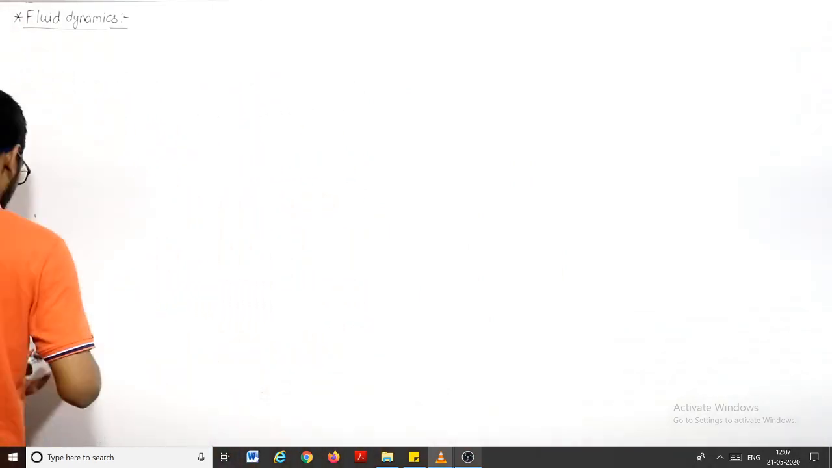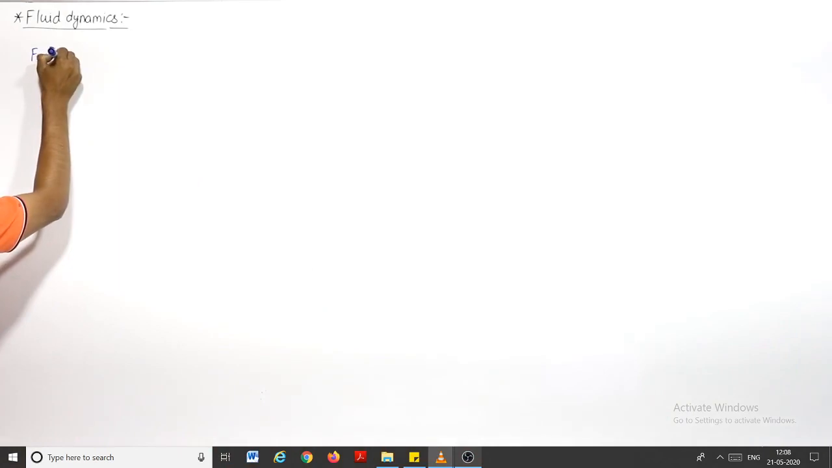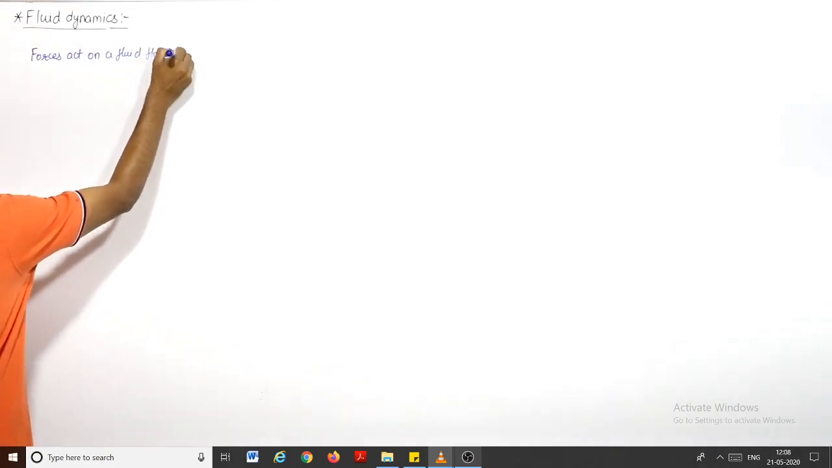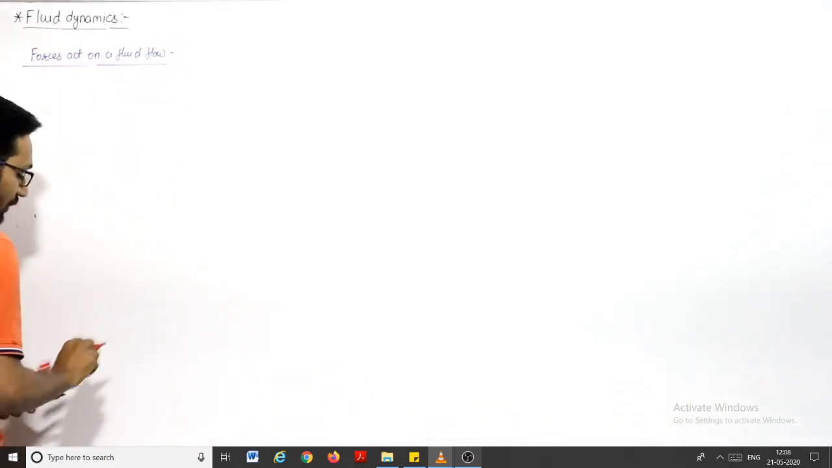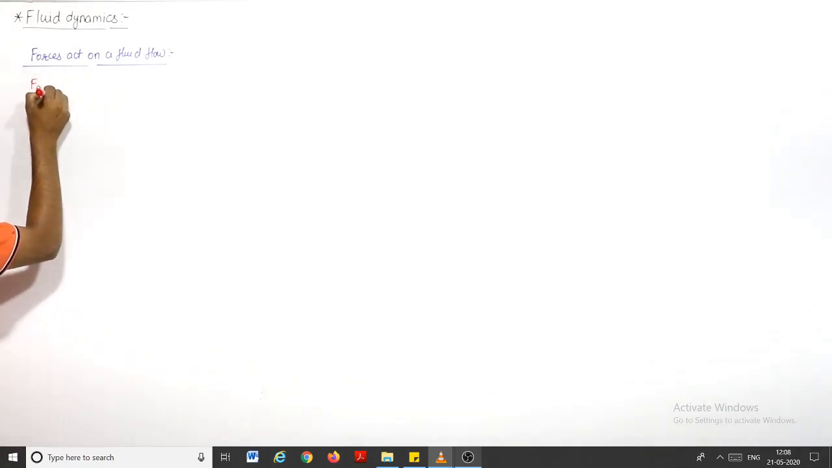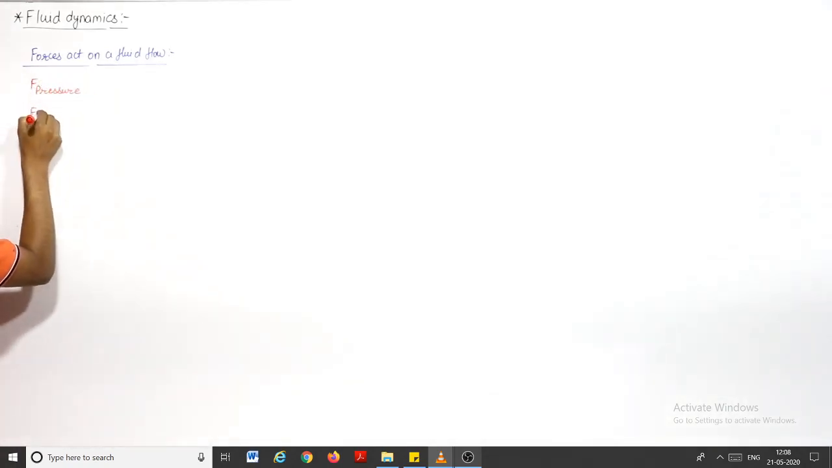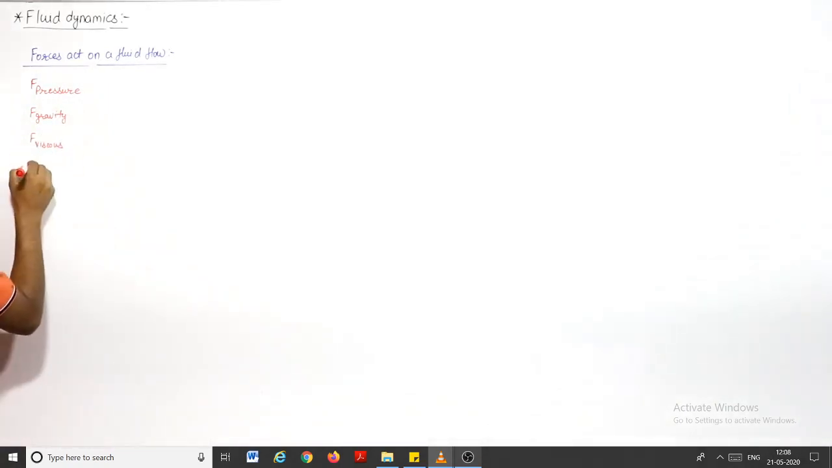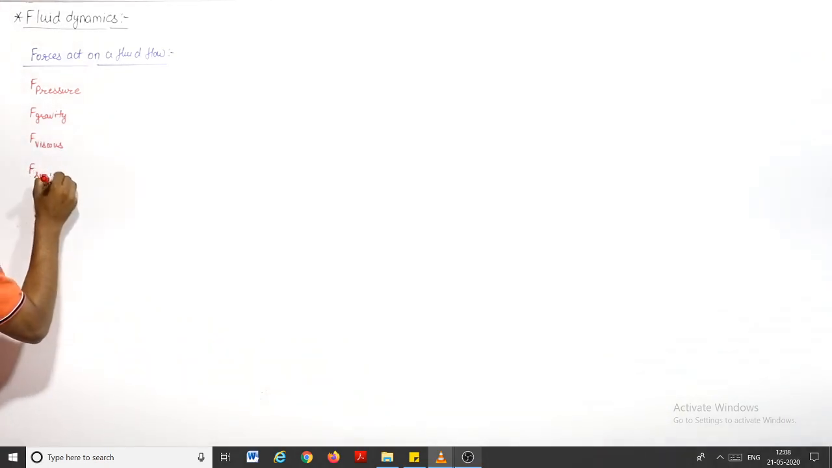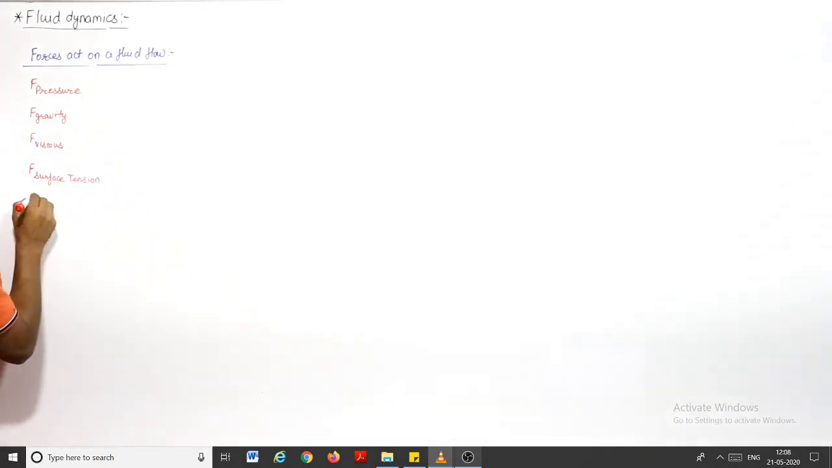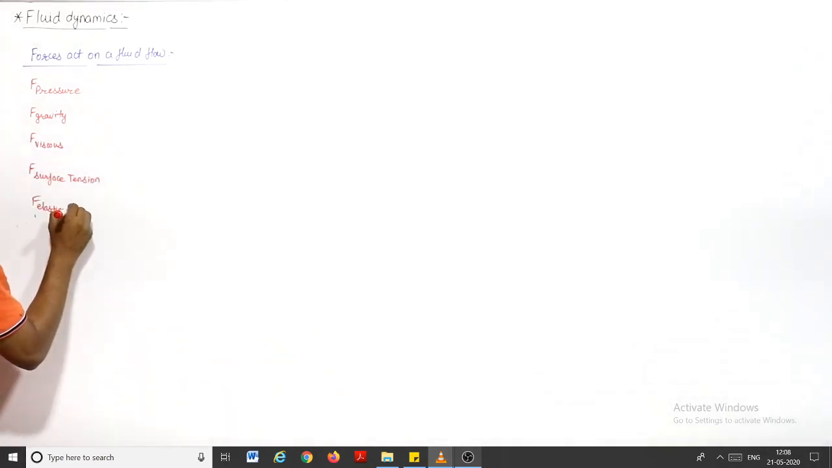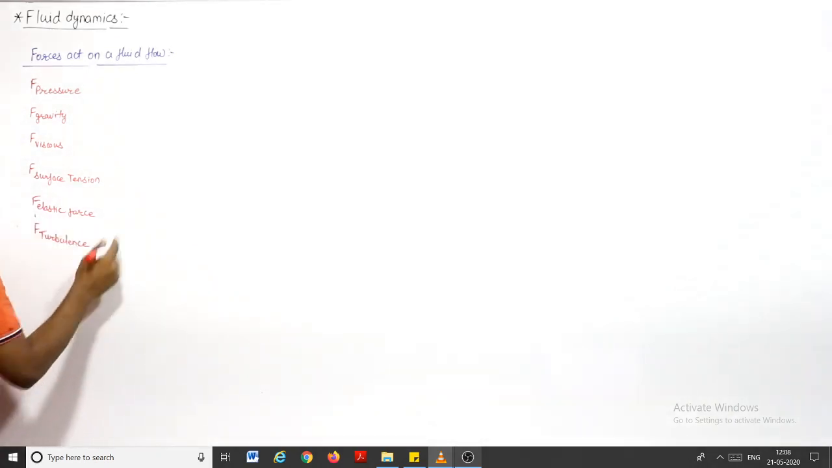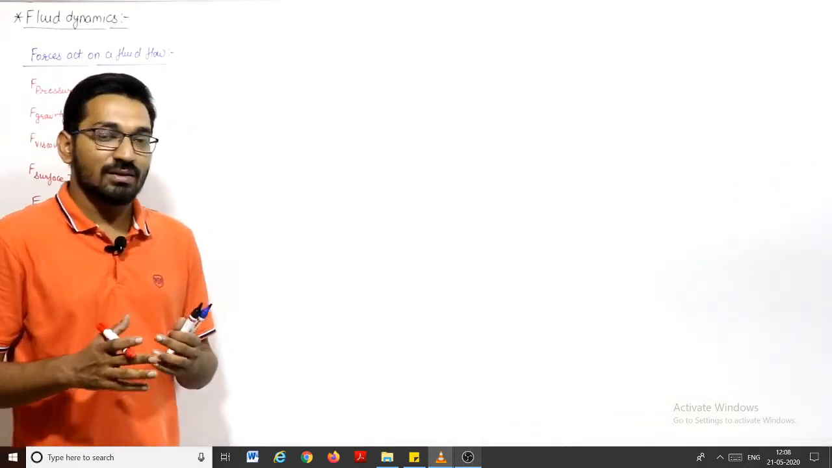So if I write, forces acting on a fluid flow. When a fluid is flowing, what are the various forces acting on that fluid? There are so many forces. There is the pressure force, the gravity force, then the viscous force, then the surface tension force. Then we have the elastic force because of the compressibility, which acts on the fluid. Then a turbulent force is there, because of the turbulence. So there are n number of forces present when a fluid is flowing.